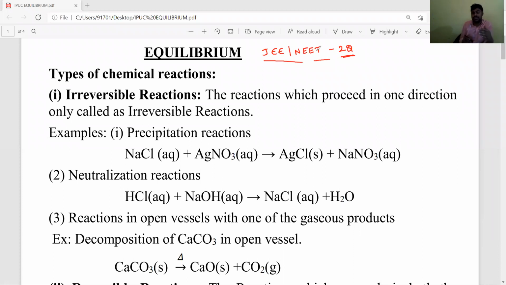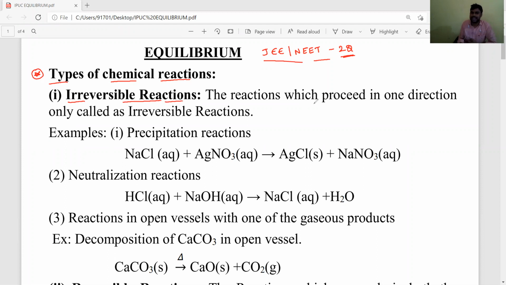So before discussing the equilibrium concept, first we discuss the types of chemical reactions. To explain the equilibrium concept, chemical reactions are mainly of two types: irreversible chemical reactions and reversible chemical reactions. So what kind of reactions are called irreversible reactions?